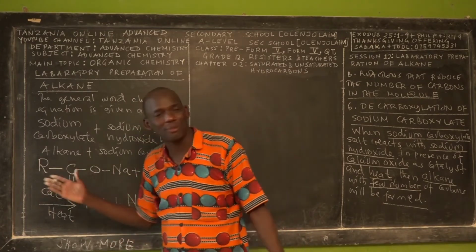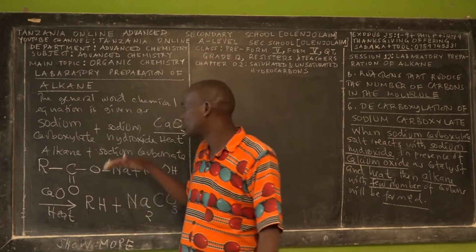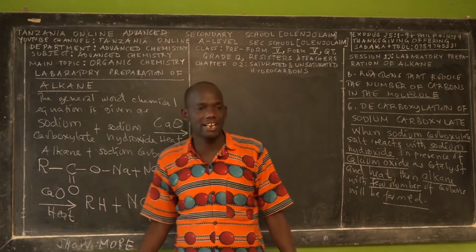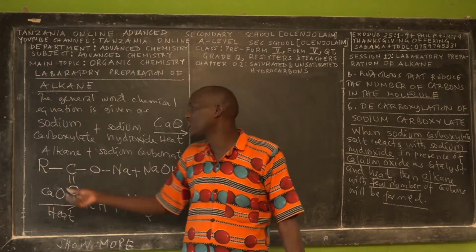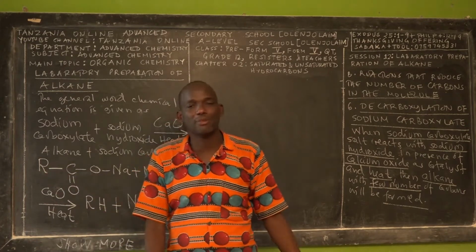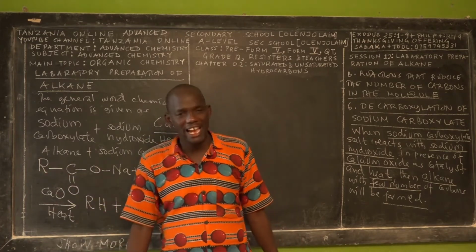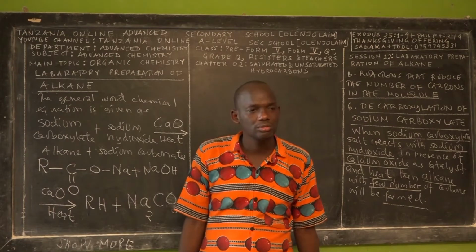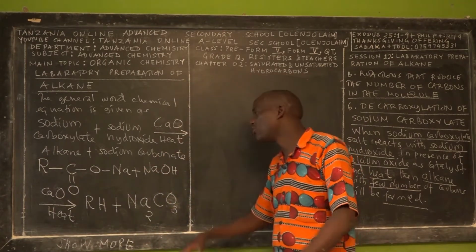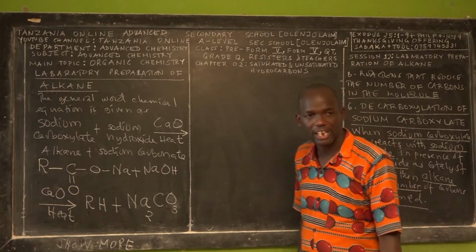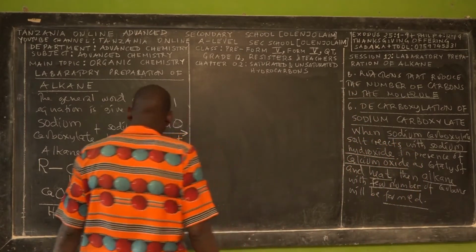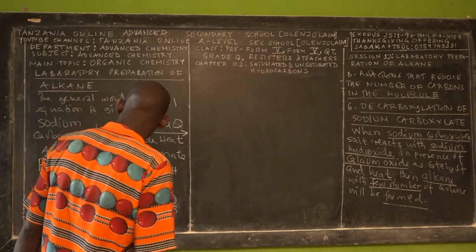Regardless of the number of carbons, that's why I'm teaching you these fundamental concepts in every reaction. Even if you're given five carbons and some number of hydrogens, it's the same principle. We call it the general or overall chemical equation, and its mechanism is very simple. Okay, listen carefully.